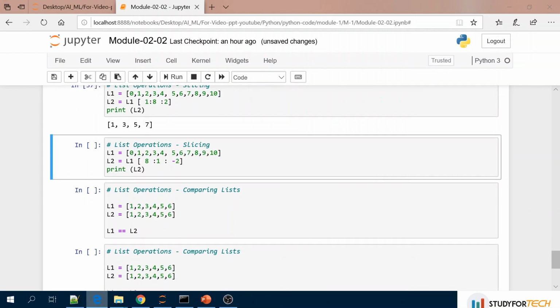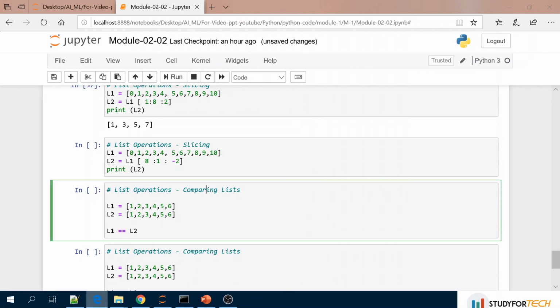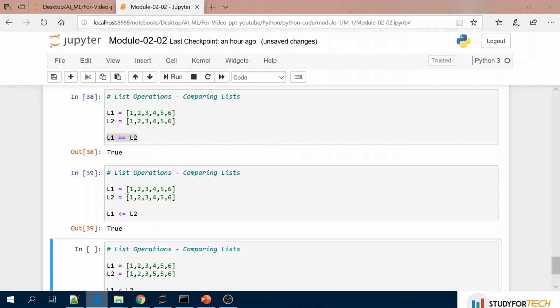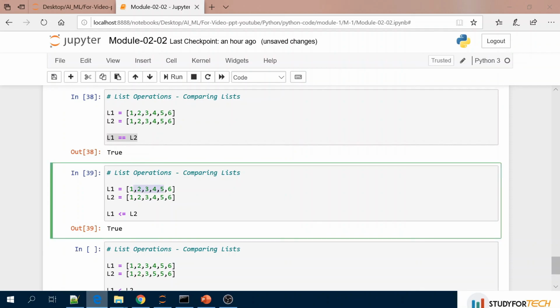If you want to compare lists, comparing L1 and L2, it will compare in a lexicographical manner. So first 1 and 1 are the same, 2 and 2 are equal, 3 and 3 are equal, 4 and 4 are equal, 5 and 5. So L1 equal to L2 will print True. If you see L1 less than or equal to L2, this is also True, because if it is not less than, at least it is equal.